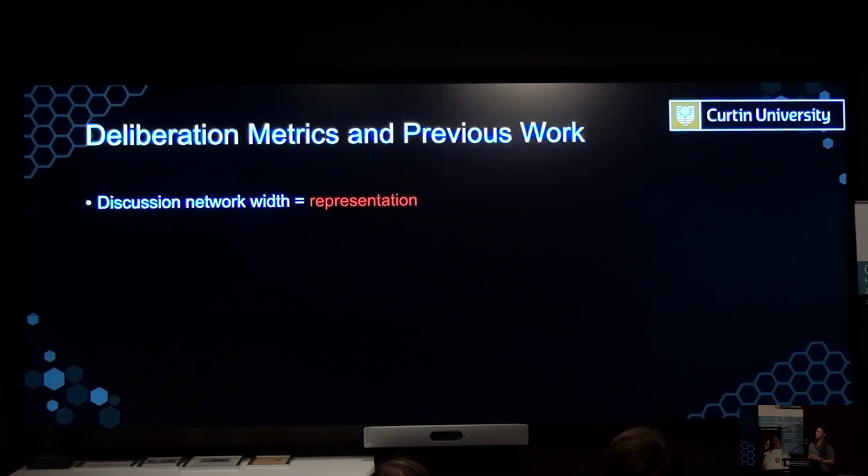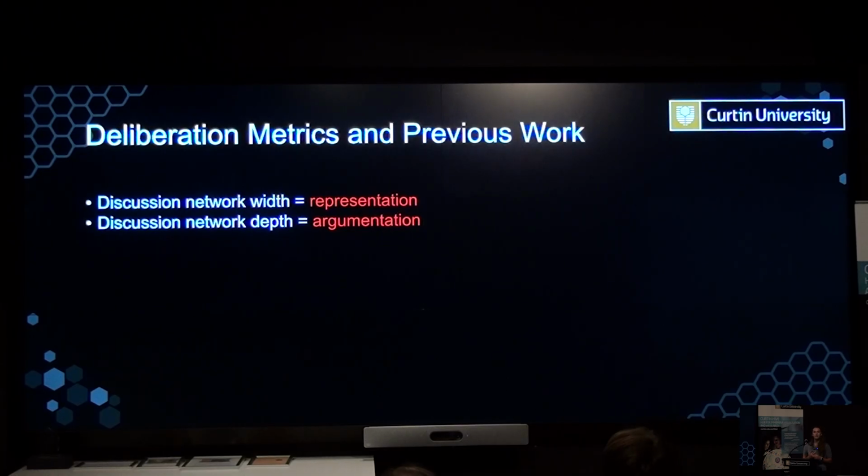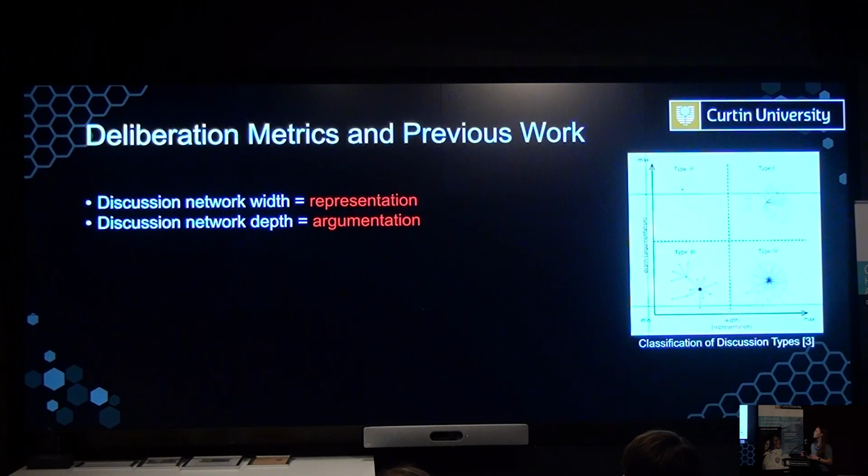So we take the discussion network's width and use that as a proxy for the representation of a discussion. So how many nodes were at that level of the discussion network. And then we can also take the discussion depth and use that as a proxy for the argumentation. How many comments were in that thread of the discussion? And then using these, 4 types of conversations have been classified.